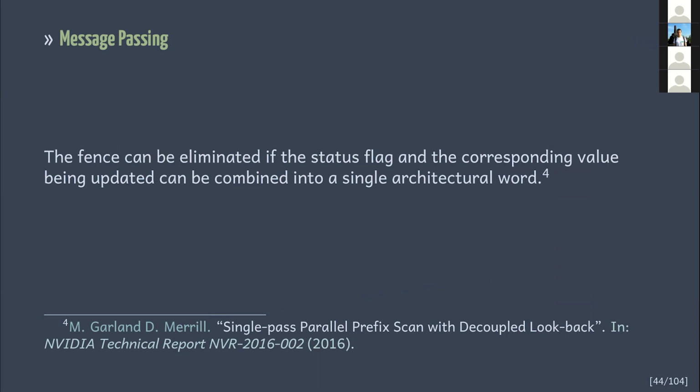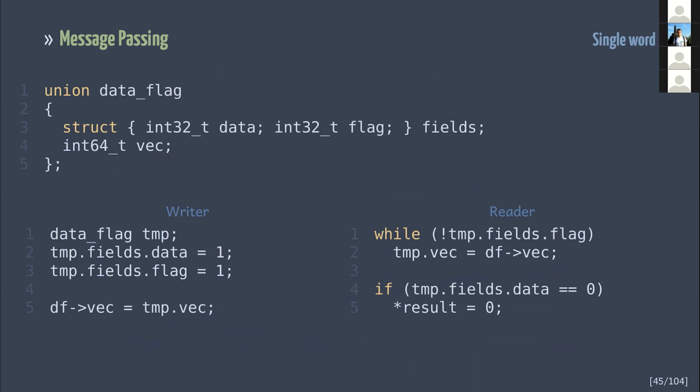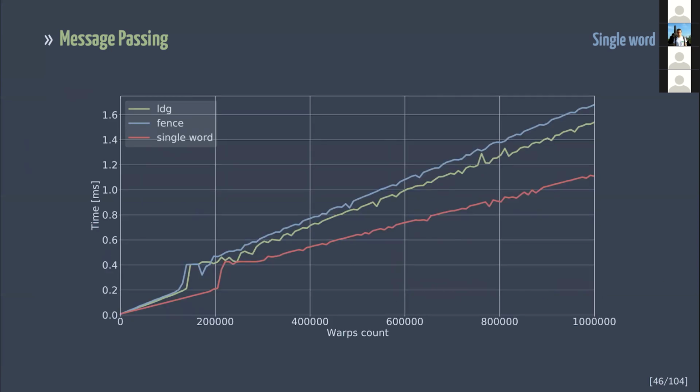The fence can be eliminated if the status flag and the data can be combined into a single architectural word. That is, instead of enforcing memory ordering, we could produce a single memory operation for both data and flag. Here I introduce a union for the flag and data that are stored as a single int64 value. As you can see, I write data to global memory by assigning the int64 variable. If you are bound to use 64-bit data, you can use 128-bit words instead. And this approach gives us another 30% speedup.